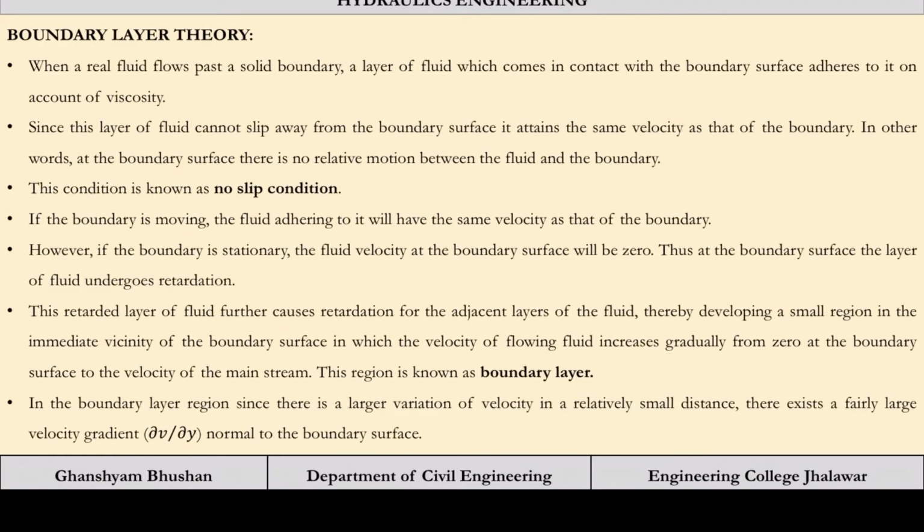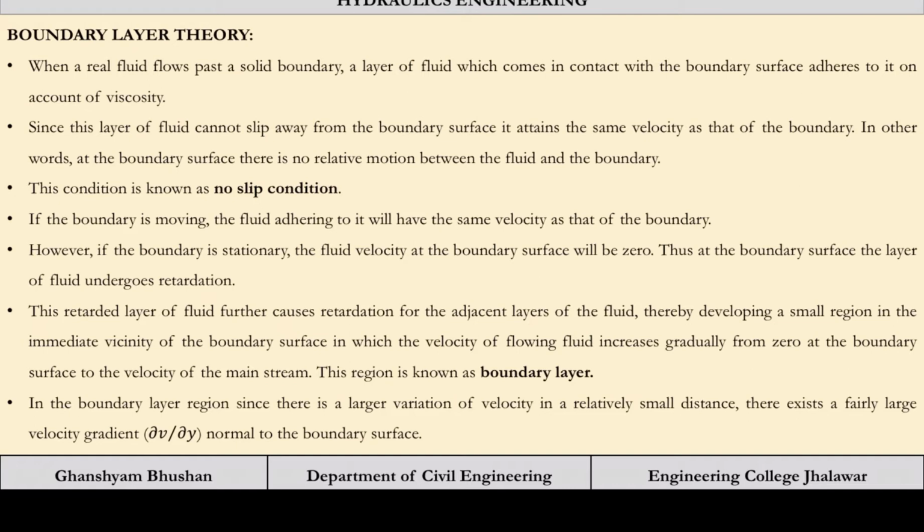So when a real fluid flows past a solid boundary, a layer of fluid which comes in contact with the boundary surface adheres to it on account of viscosity. So viscosity is there, so friction will be there. Friction will tend to retard the motion of the layer which is in touch with or nearer to the boundary.